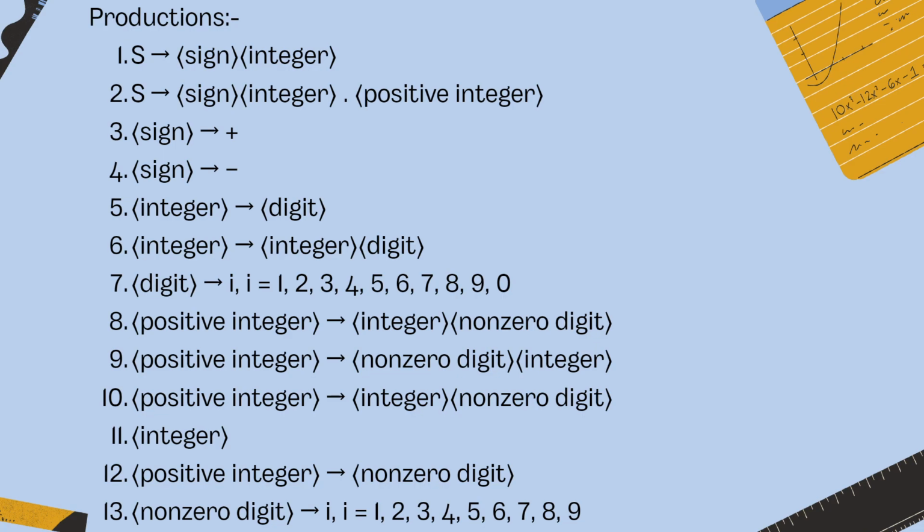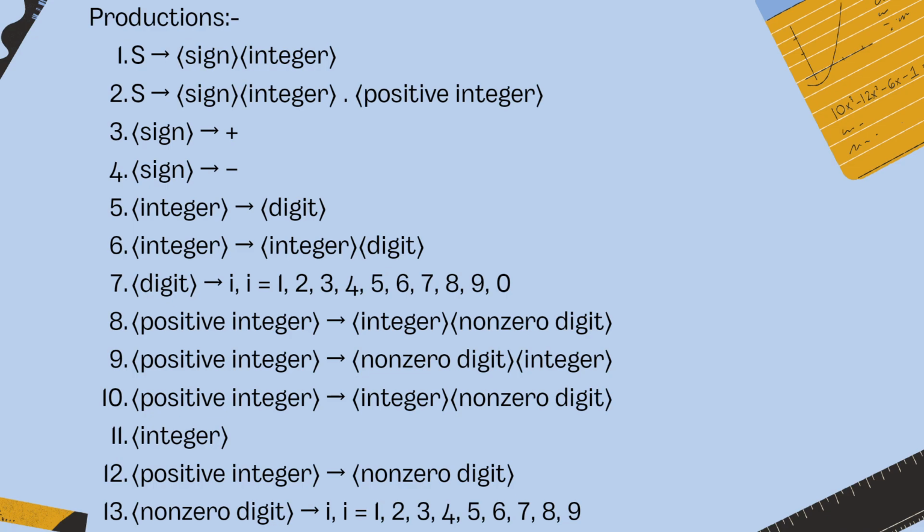And again we are going to derive the integer part, that is digit. Then integer can be given as integer and digit. Then for digit, we are going to derive digit as i equals 1 to 9 including 0.